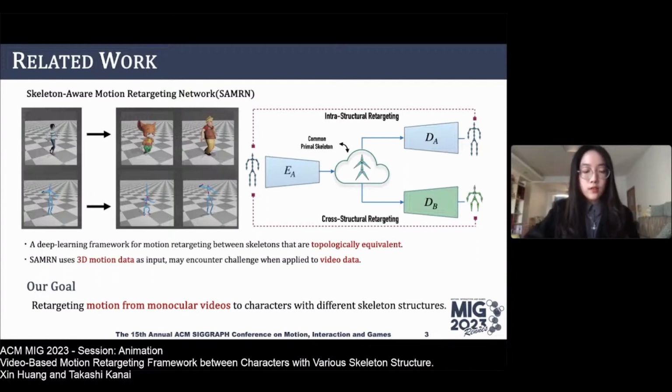However, it's important to note that this network primarily targets 3D motion capture data. Our goal diverges slightly. We aim to adopt motion extracted from videos through deep learning to different characters. In essence, we are using motion data extracted from monocular videos as the source motion for our retargeting process.